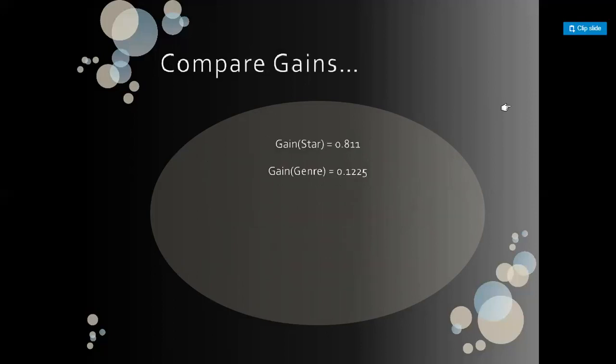Here we can check that the gain obtained from selecting star presence as the splitting attribute is higher than the information gain considering genre as the splitting attribute. So we shall choose star presence as the second splitting attribute.